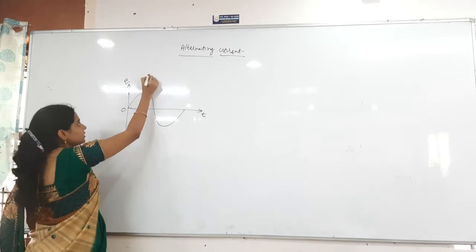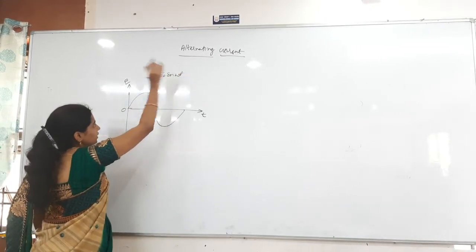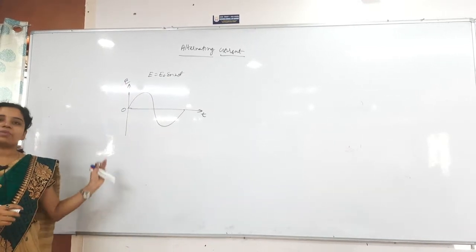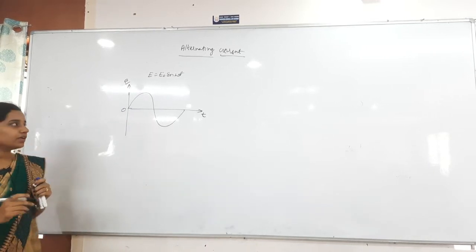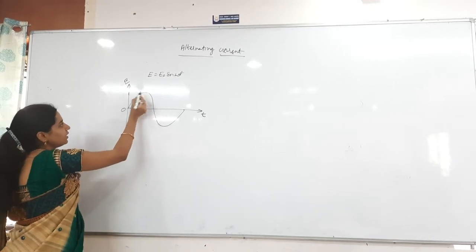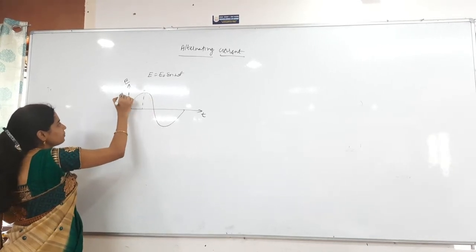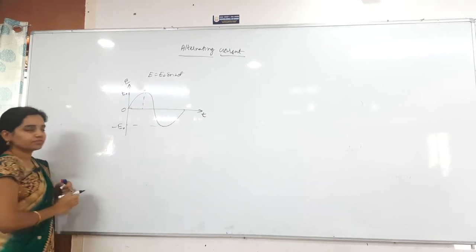So what is the equation now? E is equal to E naught sin omega t. Why? Because we have started from the origin only. If we started from another value, then we would get omega t plus that angle. Now this is the maximum value, E naught. The maximum value here is plus E naught, and here it is minus E naught.